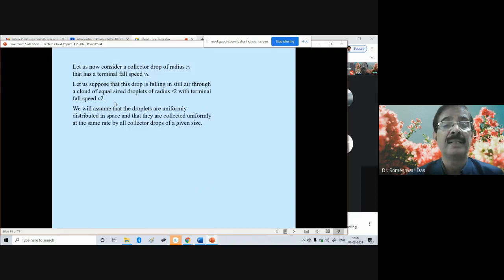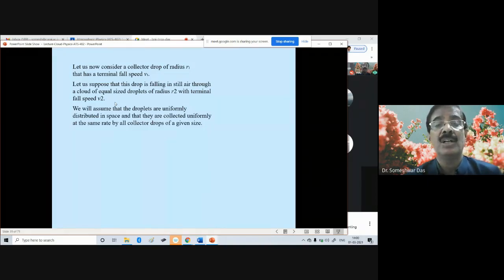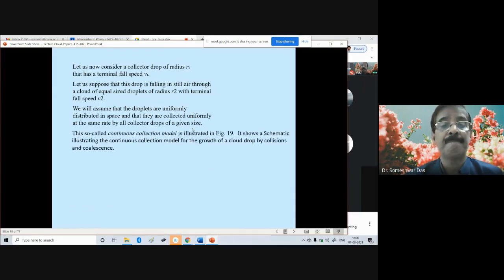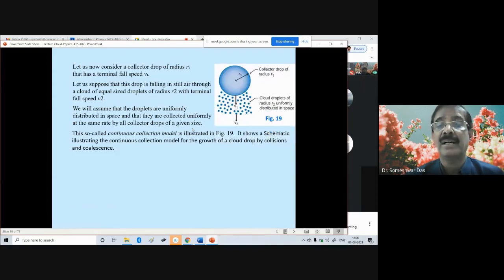We will assume that the droplets are uniformly distributed in space and that they are collected uniformly at the same rate by all collector drops of a given size. The so-called continuous collection model is illustrated in figure 19.